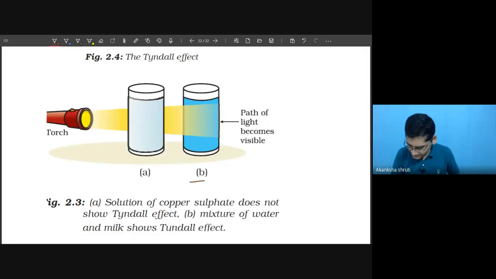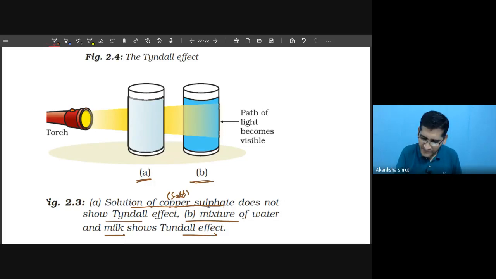In this case, the mixture of milk is showing the Tyndall effect. But in A, we are getting the solution of copper sulfate, which is a salt. Whatever I have drawn doesn't show the Tyndall effect.